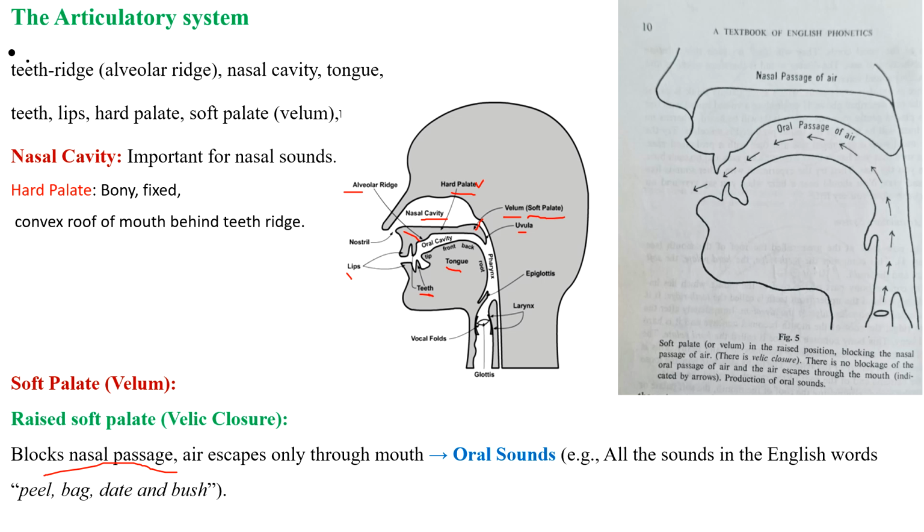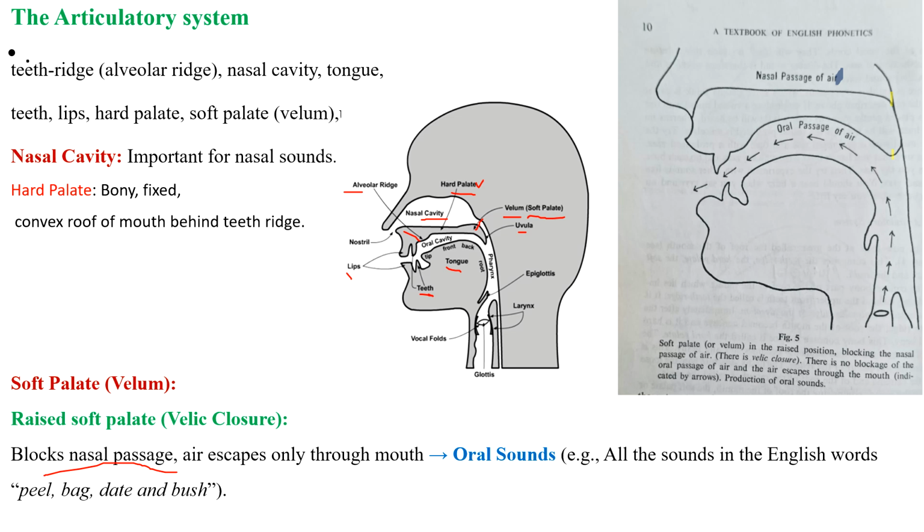So you see the figure here. This is the soft palate. When the soft palate is raised, it blocks the nasal passage. This is the nasal passage, so it is blocked.